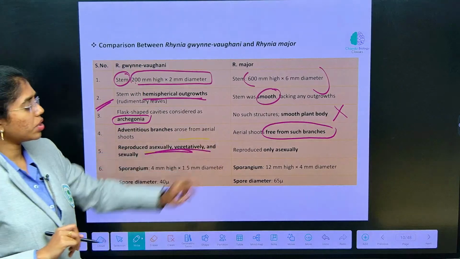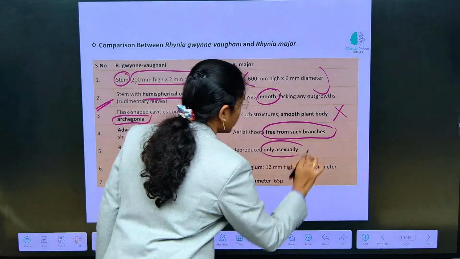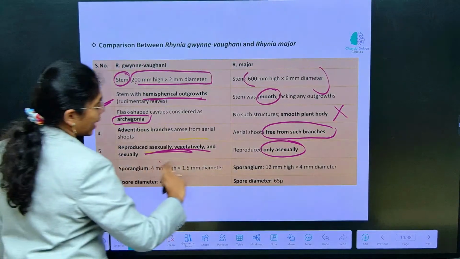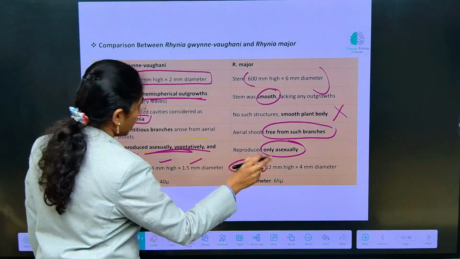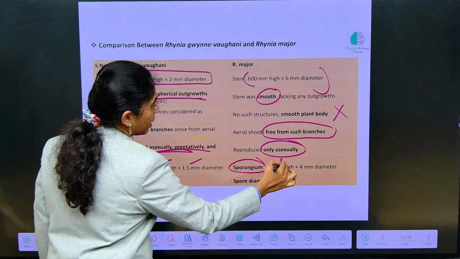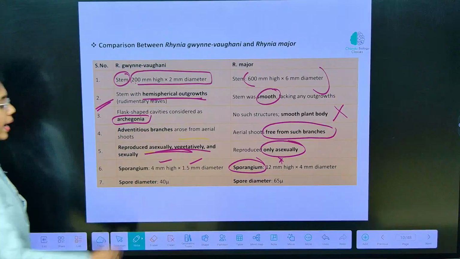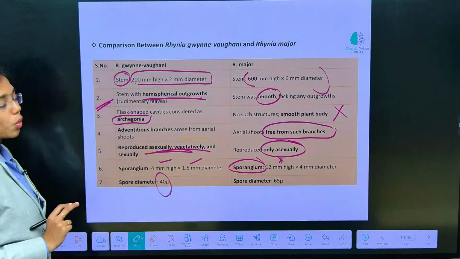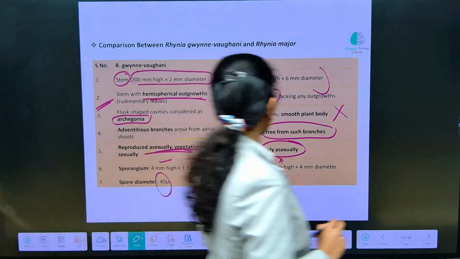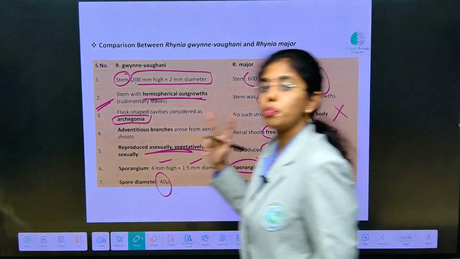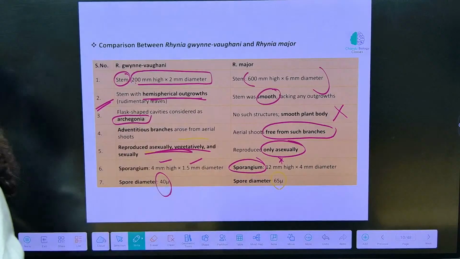Whereas Rhynia major reproduces only asexually. Sporangium is of this height and diameter, and here the diameter and height of the sporangium is more when compared to Rhynia gwynne-vaughanii. Spore diameter is 4 microns here, and here the spore diameter is 65 microns. Clear? This is the clear differentiation between two species of Rhynia, morphological differentiation.